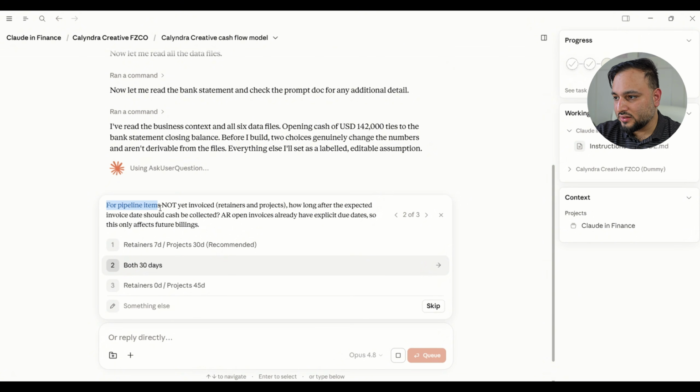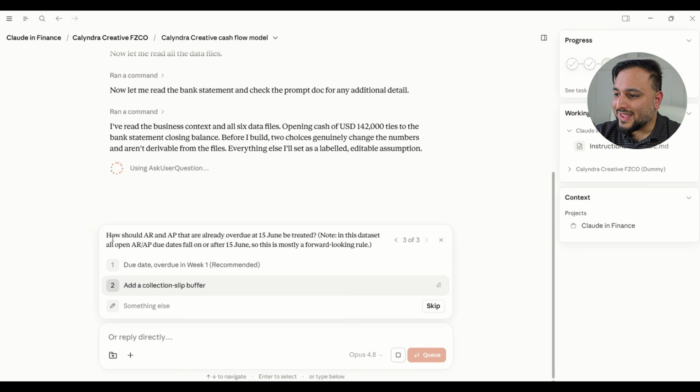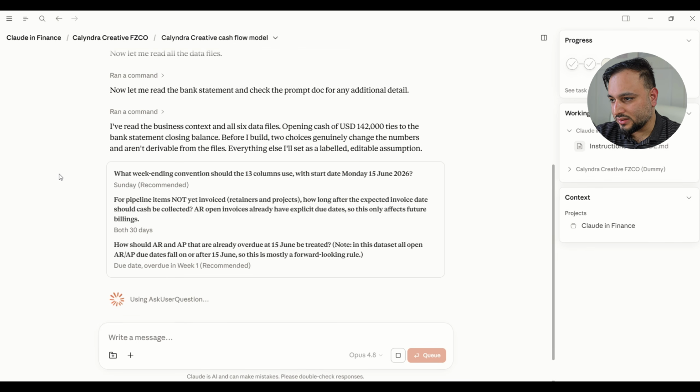It's asking about our assumption on the invoices and the pipeline, and I'm going to select 30 days here. And it's going to be changeable later. And it's asking about the AP and AR which are already overdue, what is your assumption on that? And I'm going to select 1 week here. I think that makes sense, but again, we can change it. Now it will get to work, and now it is going to think and give us an output.